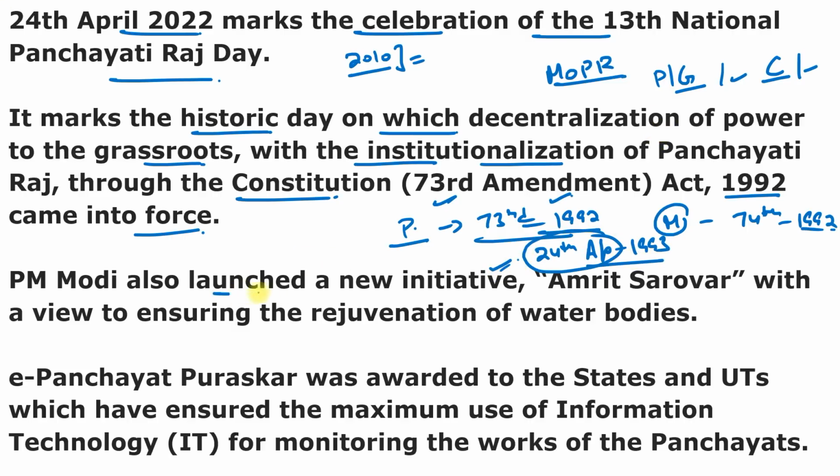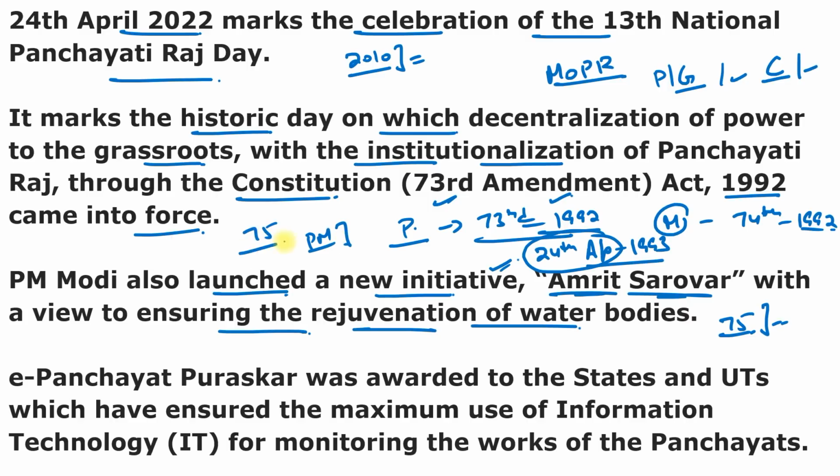And Prime Minister Modi ji also inaugurated a new initiative known as Amrit Sarovar with a view to ensuring the rejuvenation of the water bodies. This is again very important because the initiative is aimed at developing and rejuvenating 75 water bodies in each district of India as a part of the celebration of Azadi Ka Amrit Mahotsav. And Prime Minister Modi ji also stated that these 75 Sarovars will come up in every district by 15th of August 2023, and the Sarovars will be lined with trees named after the martyrs and the freedom fighters.